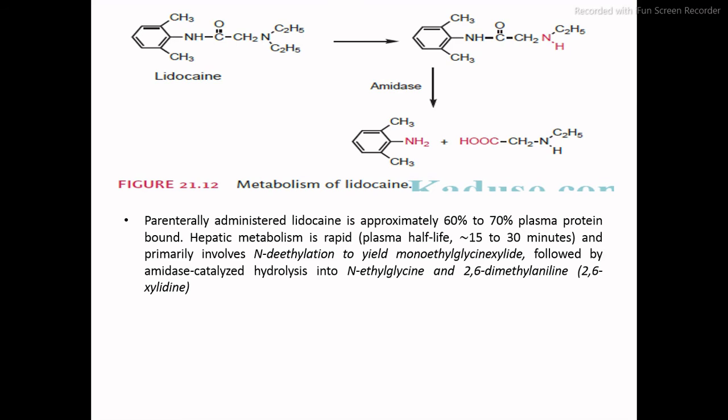This is the metabolism of lidocaine. As you can see here, the terminal nitrogen ethyls are deethylated, and it produces one of the metabolites. Furthermore, amidases will cleave the amide group here. It produces two main groups here, that is N-ethylglycine and 2,6-dimethylaniline. It is also considered 2,6-xylidine. So the parenterally administered lidocaine is approximately